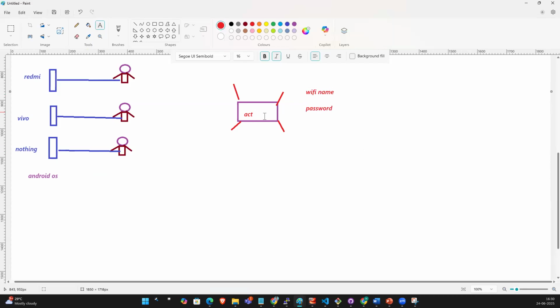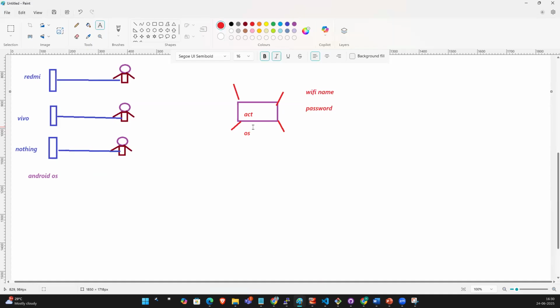This is the hardware. So how are you changing your Wi-Fi username and password? Definitely there will be an OS installed. Then only we can interact with that hardware. Guys, from now onwards, you can remember this.